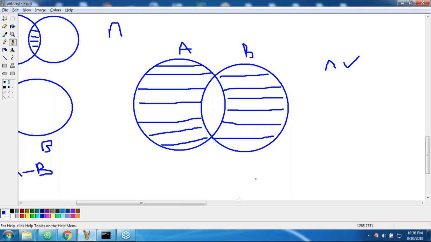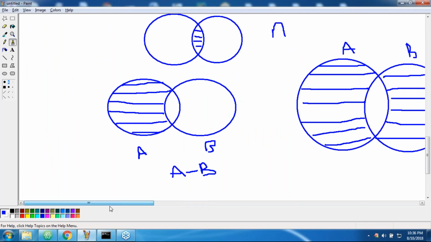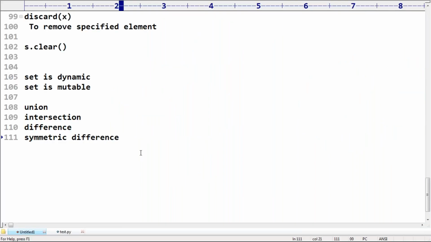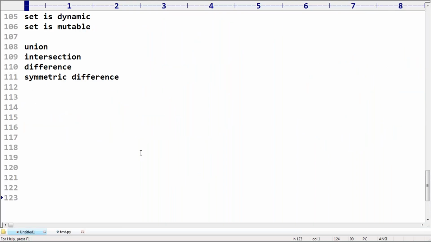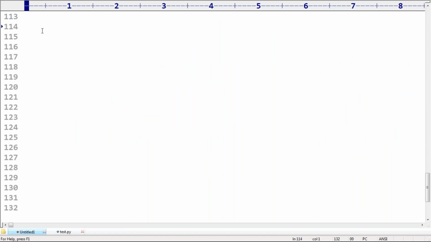Then immediately you ask, sir, why are you telling all this nonsense? It is mathematics related, right? The reason is that for our Python set, all these mathematical operations are applicable. That's why you should be aware. Union operation, intersection operation, difference operation, symmetric difference operation, all these are applicable for our set. So if you are going to perform any operations related to sets, these facilities are there.